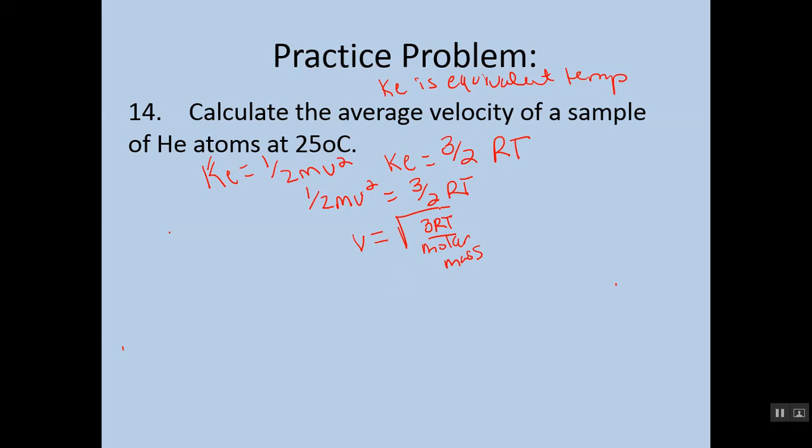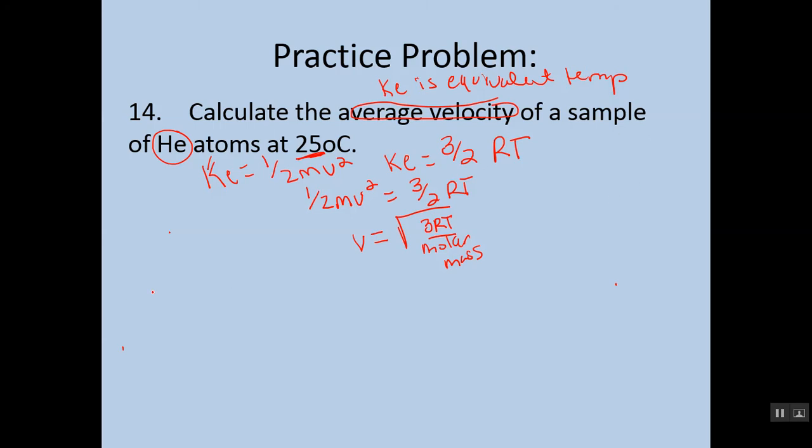Now, the reason I mention this is because you'll notice that in this problem it says what's the average velocity of helium at a certain temperature, right? We don't have the information we need to figure out the molar mass of a gas or the rate of diffusion, because that's not what the question's asking. The question is asking what is the velocity based on solely what we have. We're not comparing two gases, we're only looking at one. But we have all the information we need, right?